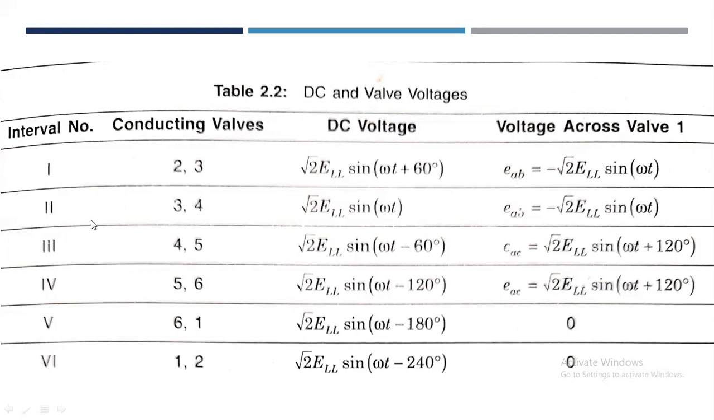For the second interval, S3 and S4 are the conducting valves, and the DC voltage is root 2 ELL sine of omega t. EAB appears across valve 1 as minus root 2 ELL sine of omega t. Similarly, this table shows the DC voltages and the voltage across valve 1. Obviously, when S1, that is valve 1, is conducting, the voltage across it is 0.